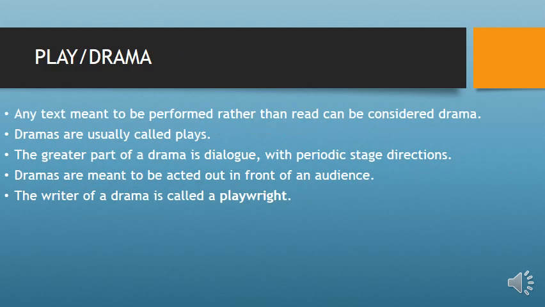A play or drama is the third genre of literature. As I explained earlier, we have prose, poetry, and drama. So drama is the third genre of literature. A drama is any text meant to be performed rather than read. That is, when there is a text that is performed, whereby the characters are performing, it is called a drama or play. Dramas are usually called plays.